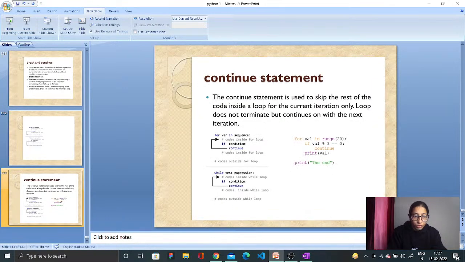Now for the continue statement, what happens in the continue statement? With a continue statement we can stop the current iteration and continue with the next. Okay, and obviously the loop will never terminate but continue on to the next iterations. It is used to skip the rest of the code inside a loop for the current iteration only. Okay, but remember one thing, continue and break both are different.